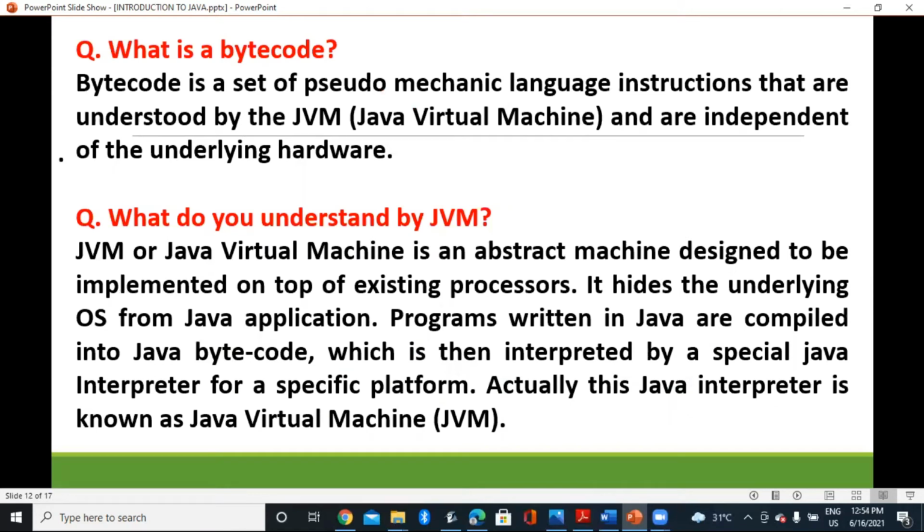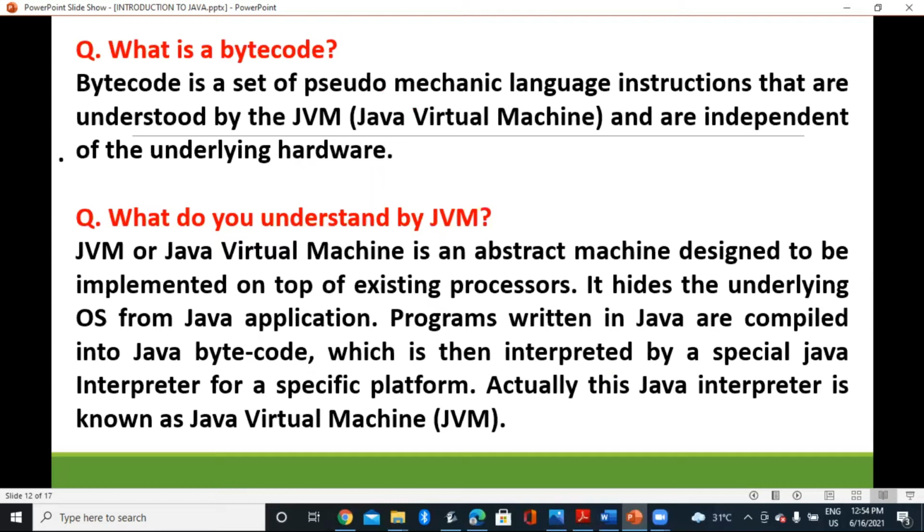Now, let us summarize. What is a bytecode and what do we understand by JVM? Bytecode is a set of pseudo-machine language instructions that are understood by the JVM, or the Java Virtual Machine, and are independent of the underlying hardware. Now, what is a JVM?